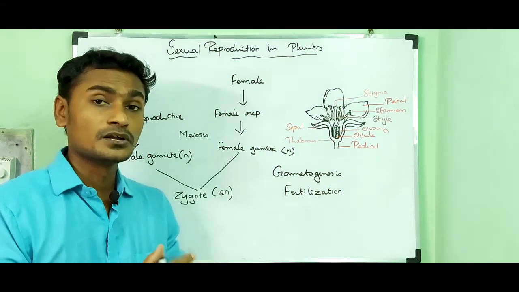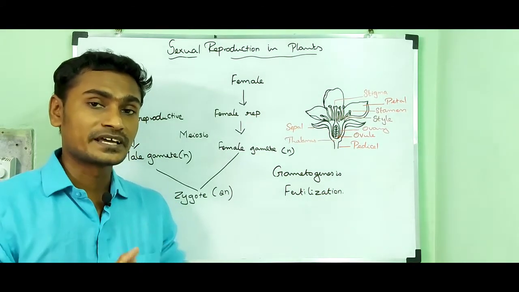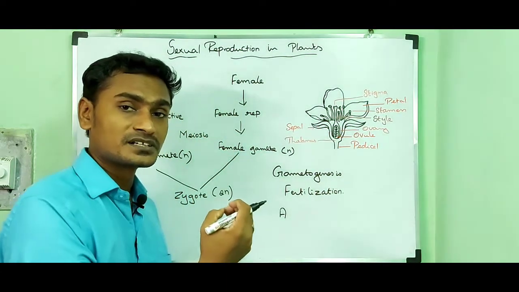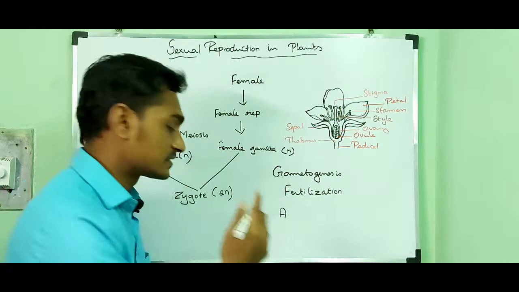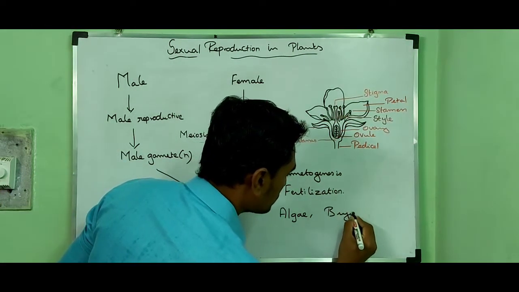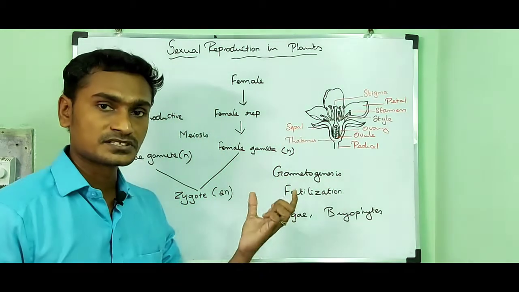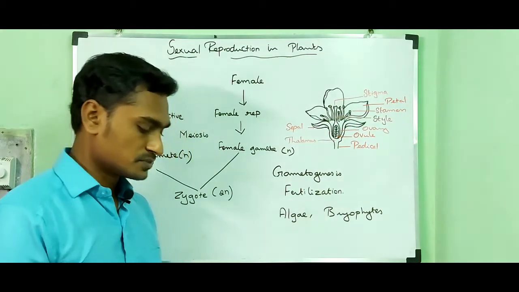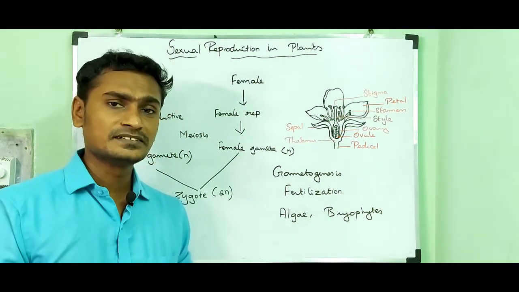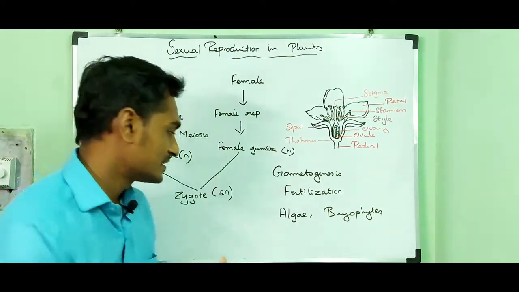Now I am going to tell about how sexual reproduction takes place in lower plants like algae and bryophytes. Algae are predominantly present in aquatic environments, and they are considered lower plants.